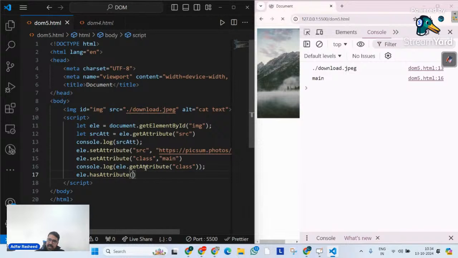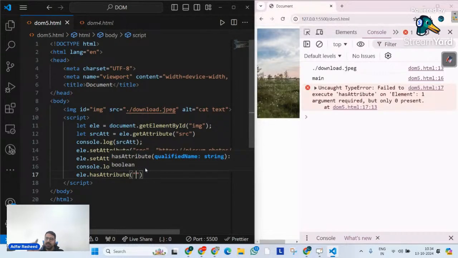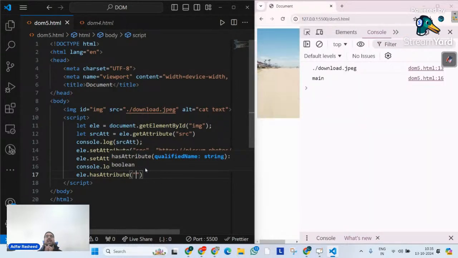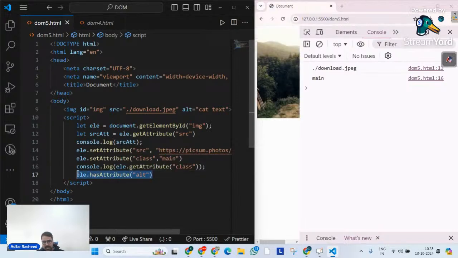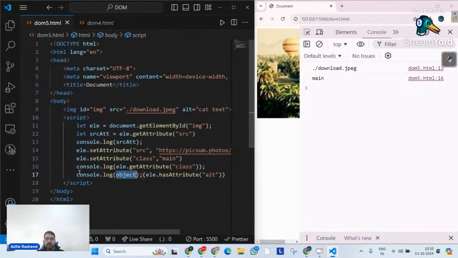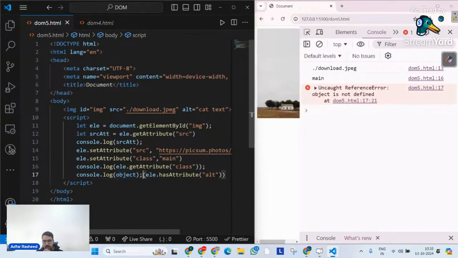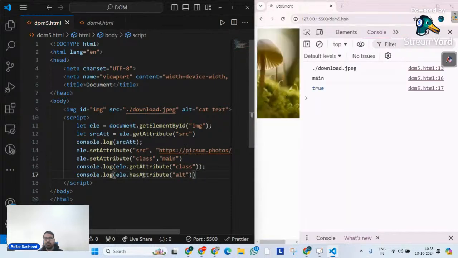Now, when we say hasAttribute, I have to pass an argument, the name of the attribute that we are trying to find. Let's suppose I'm simply telling it alt. And in this case, let me simply try to console.log this method. You guys tell me quickly, when I console.log this particular method, what is it going to print in the output? Of course, true, because there is alt. So alt is there, so of course it will return true.